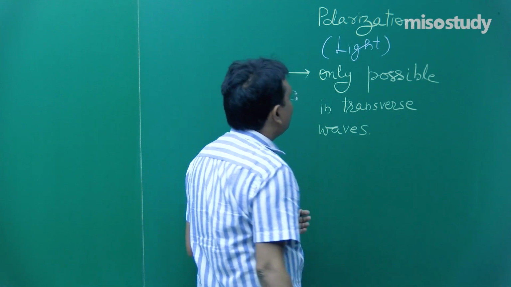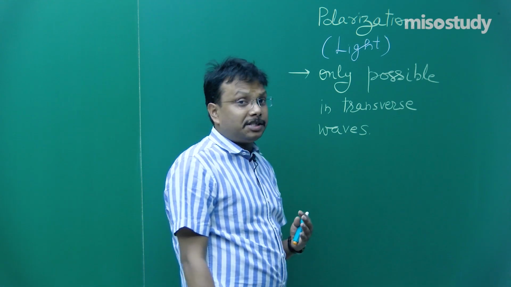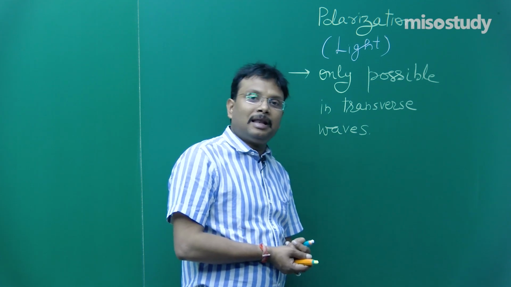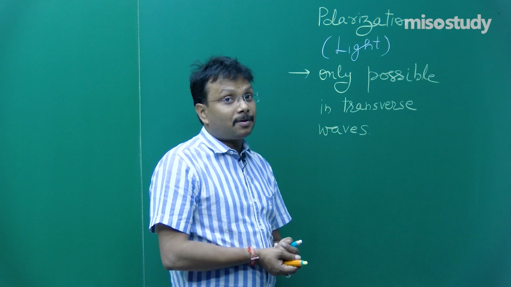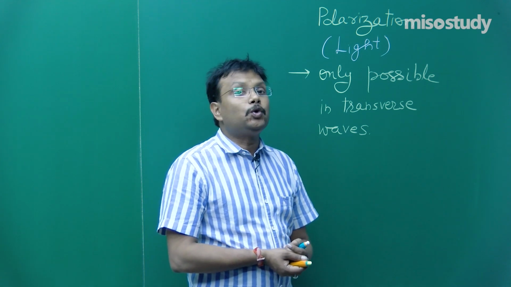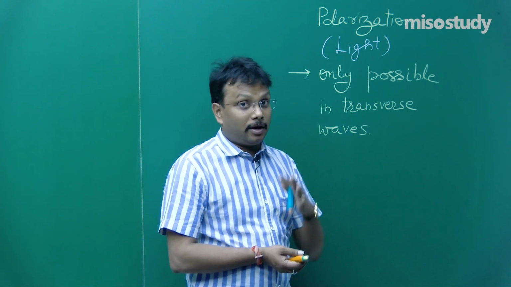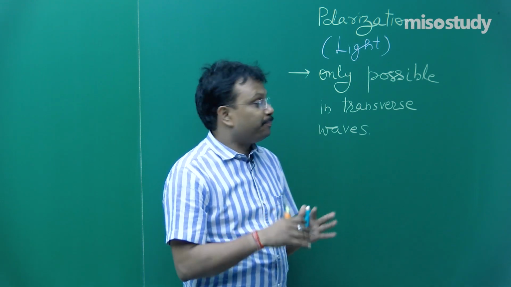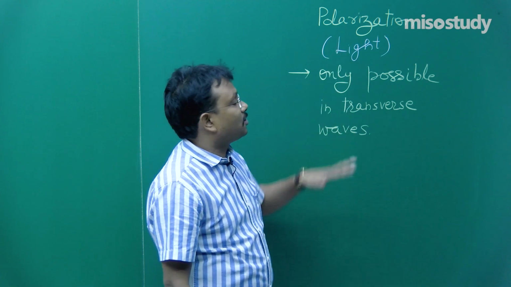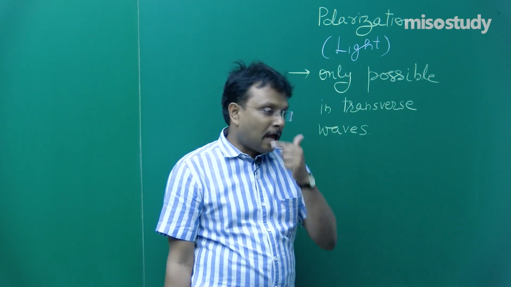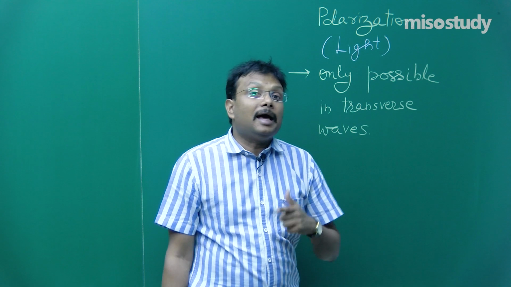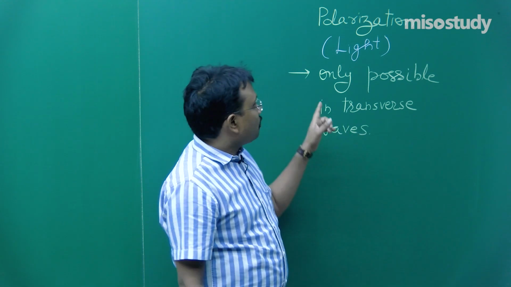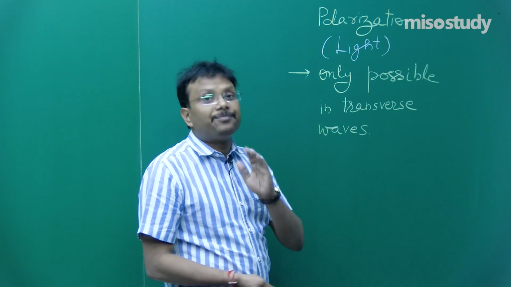So now it is clear that this phenomena of polarization is something which is associated with waves. Now try to recall class 11th, you studied mechanical waves, fine, and in mechanical waves there were 2 categories, transverse, longitudinal, but mechanical waves are always possible in medium. And here I am talking this phenomena of polarization that is basically taking place in electromagnetic waves, and that is light waves, fine. So only possible in transverse wave, that is one.